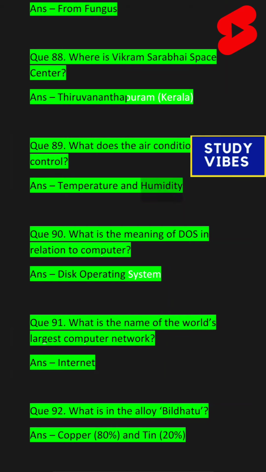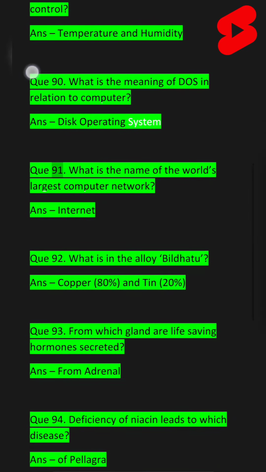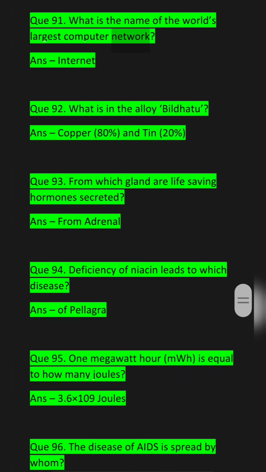Temperature and humidity. K90. What is the meaning of DOS in relation to computer? Disk operating system. K91. What is the name of the world's largest computer network? Internet. K92. What is in the alloy Bell Dhatu?